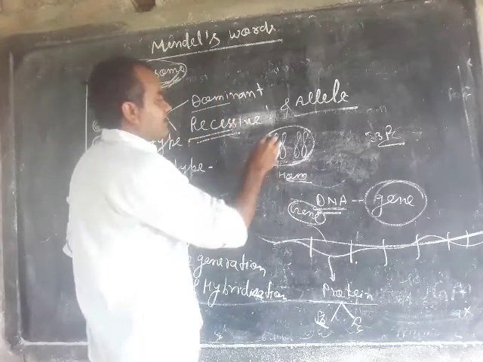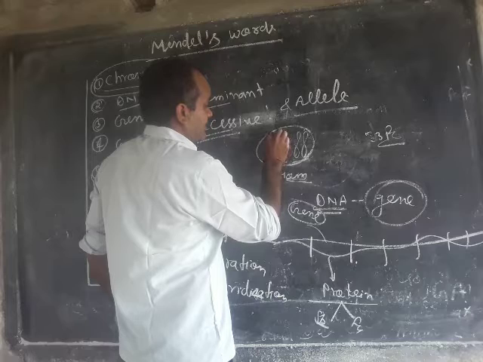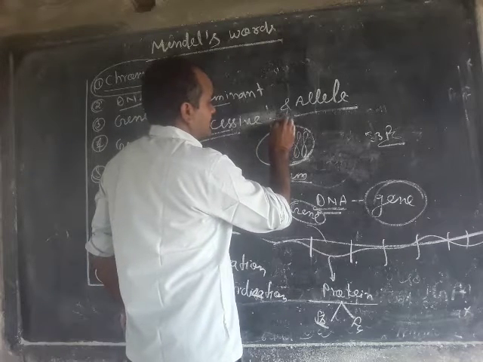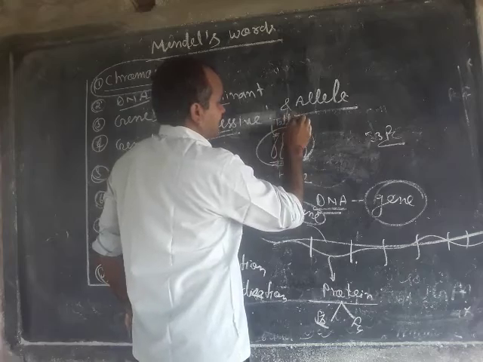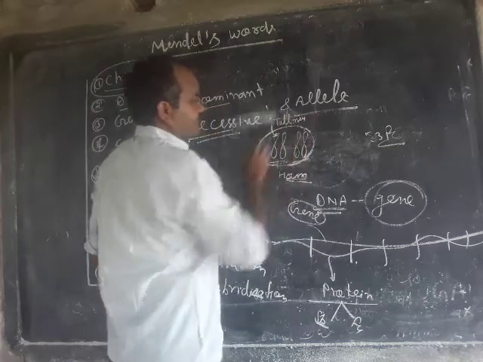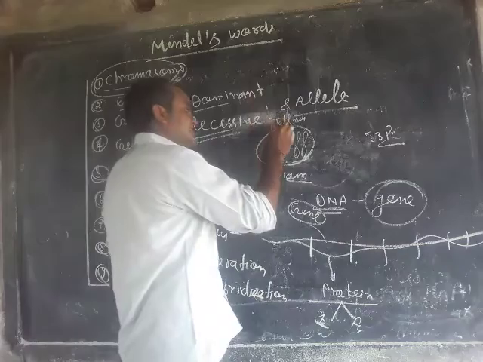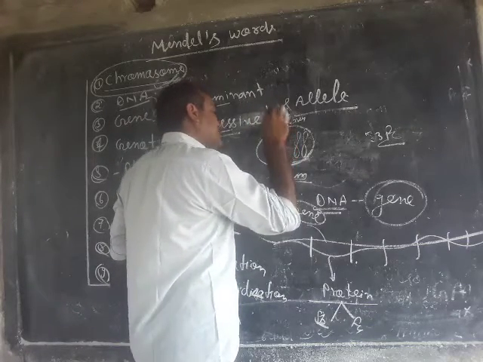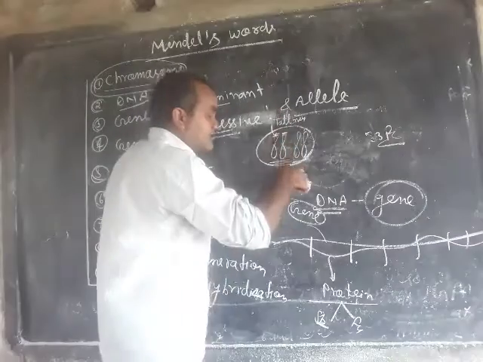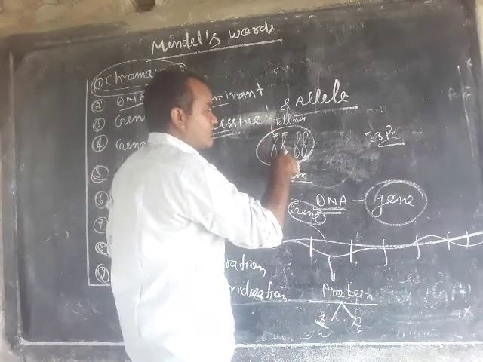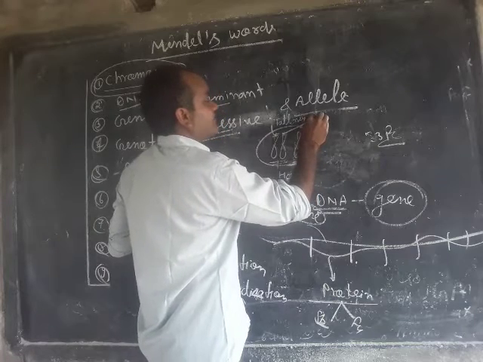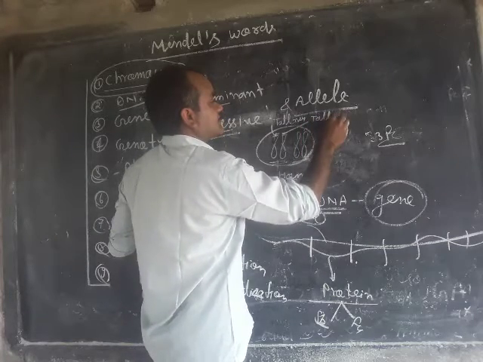Means if this part of a DNA has the ability to form the character tallness, another part of a DNA on the other chromosome of the pair also has a gene for tallness.